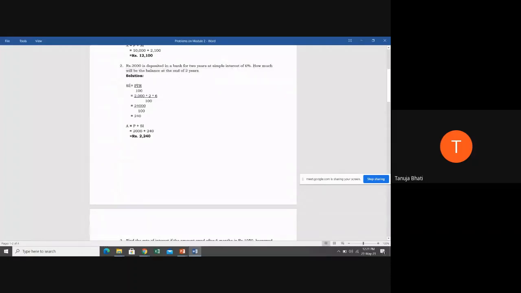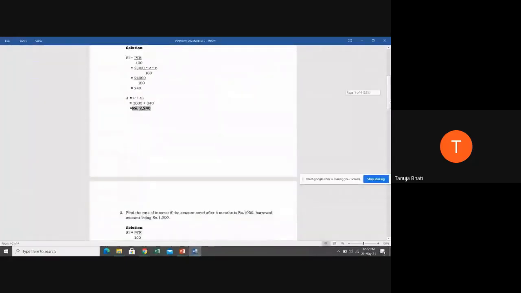Again, simple interest is PTR upon 100, where P is 2,000 rupees, number of years is 2 years, and rate of interest is 6% divided by 100. When you multiply 2,000 into 2 into 6, it is 24,000 divided by 100, which is rupees 240. Now you know the original principal amount, and you know the simple interest that you have earned over a period of 2 years. So what is going to be your future value? It is denoted by A. So A is P plus SI, which is 2,000 plus 240, which is 2,240 rupees.